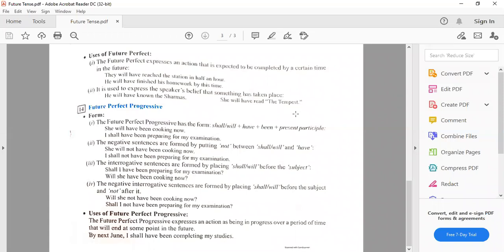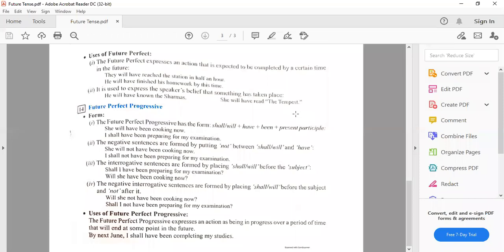The interrogative sentences are formed by placing will or shall before the subject. Shall I have been preparing for my examination? Will she have been cooking now? The negative interrogative sentences are formed by placing will or shall before the subject and not after it. Will she not have been cooking now? Shall I not have been preparing for my examination?